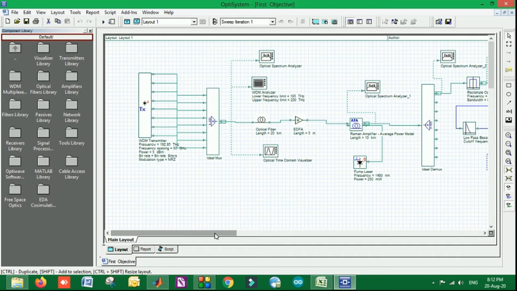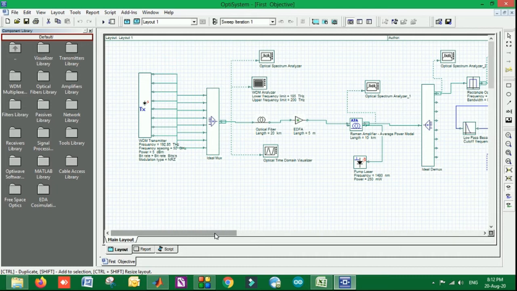For this, you can see the WDM transmitters have been used at the transmitter end. Then a MUX is used for transmitting the data and clubbing it into a single communication channel, and at the receiver end, the EDFA system is used after the optical fiber. Raman amplification is there, so a Raman amplifier is used, and a demux is there to get the output at the system. Then the performance is analyzed. This is one of the sections only.